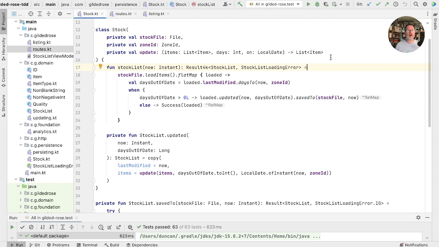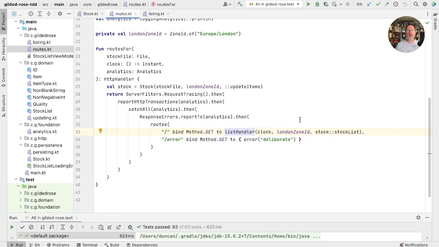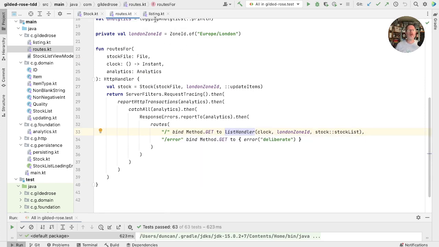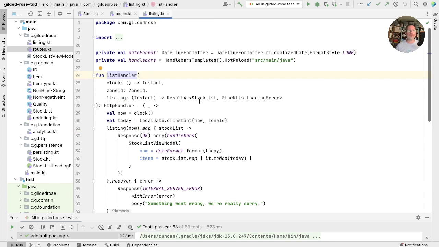So let's have a look now at our other action type class, which is stock. Again, this has only one public method, which is stock_list. And we use that here. We pass a reference just to that method here into list handler, and list handler uses it as just a function. So that's another bit of a giveaway, really, that stock is really a function in disguise.